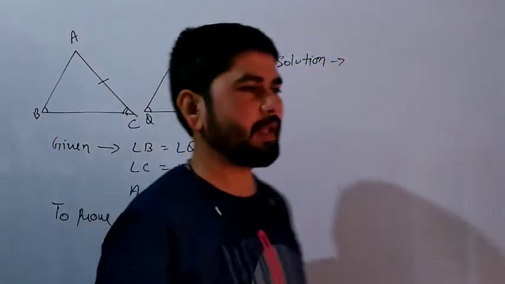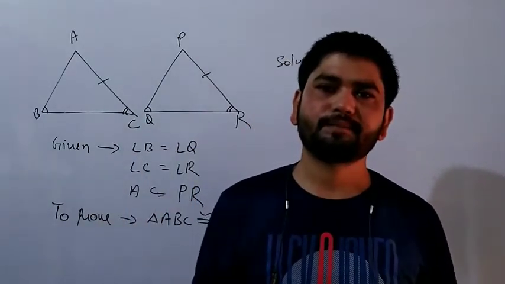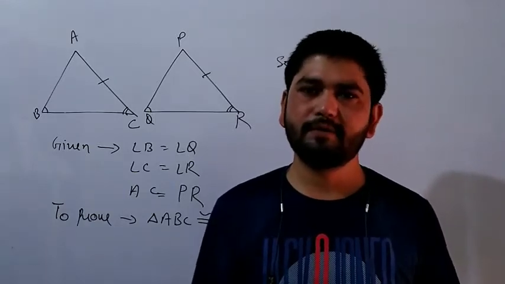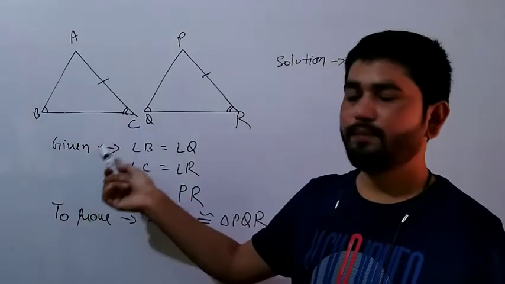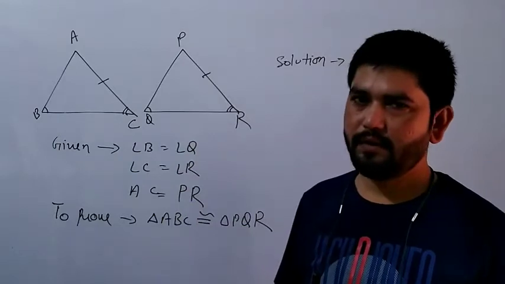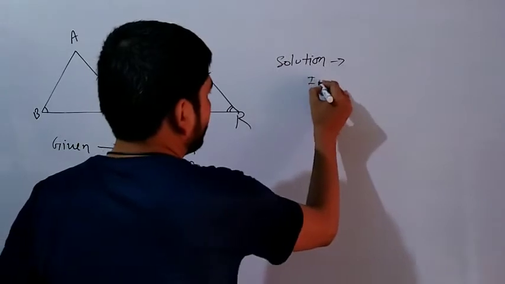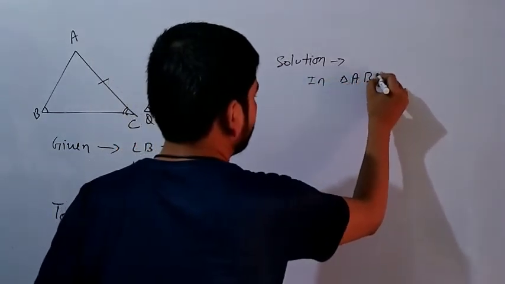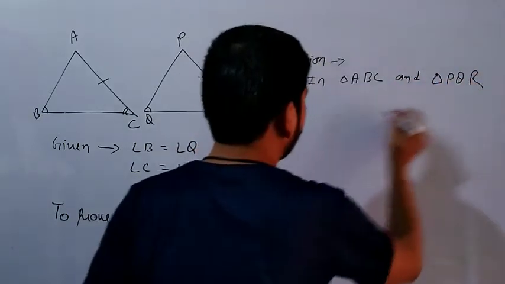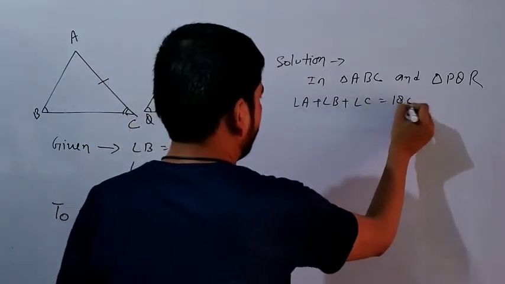Class, we know very well in a triangle the sum of all three angles is what? 180 degrees. Are you sure? Yes, sure, it is 180 degrees. So we can write here A plus B plus C is equal to 180 and P plus Q plus R is equal to 180. We can write or not? Yes, sure. So in triangle ABC and triangle PQR, A plus B plus C is equal to 180.